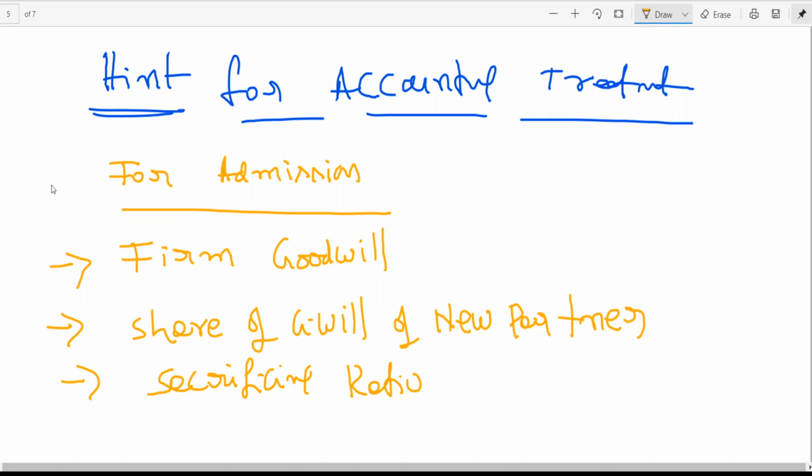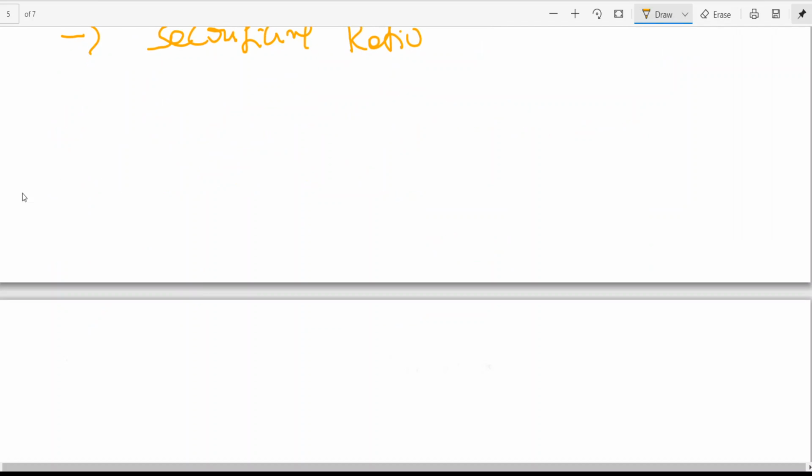I think these three are very important for admission. For writing the entry, I want firm goodwill, share of goodwill and sacrificing ratio. Because if share of goodwill is given, firm goodwill is not required. But you remember this.